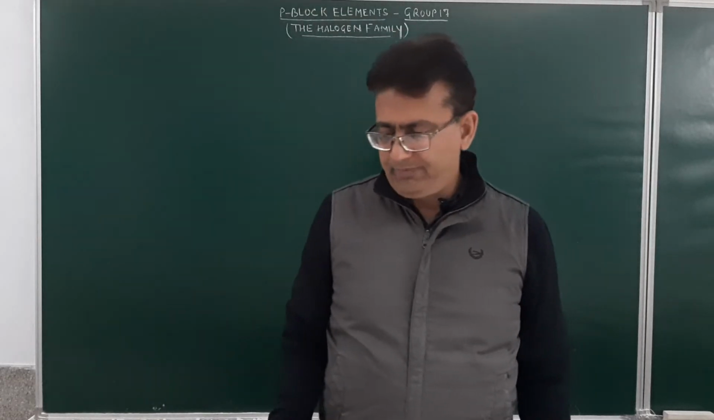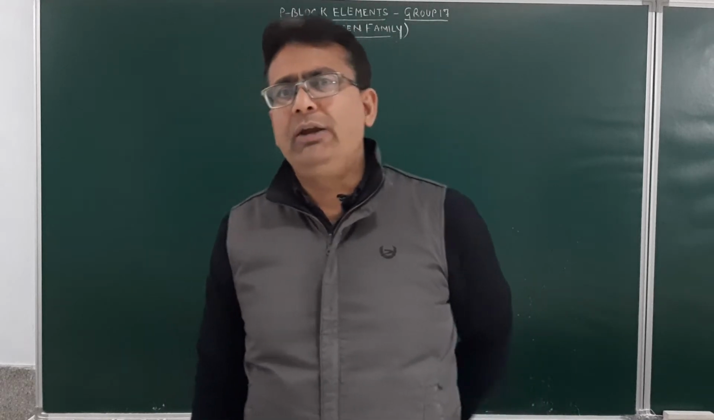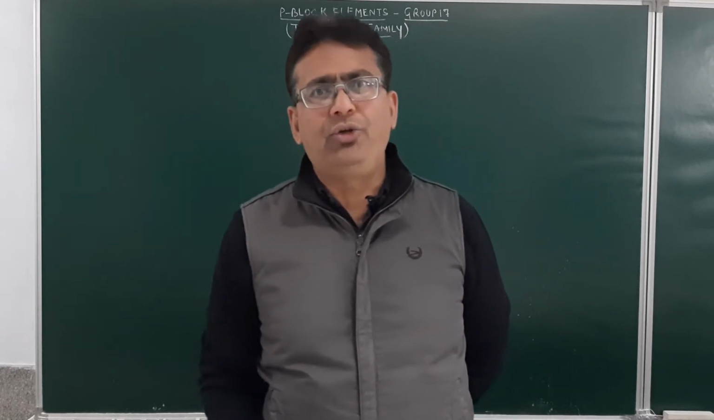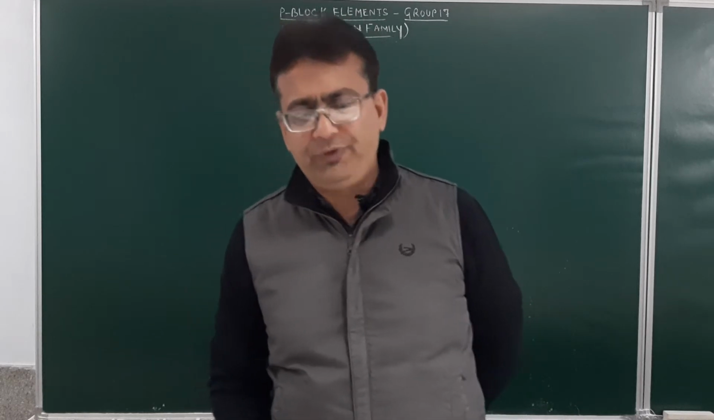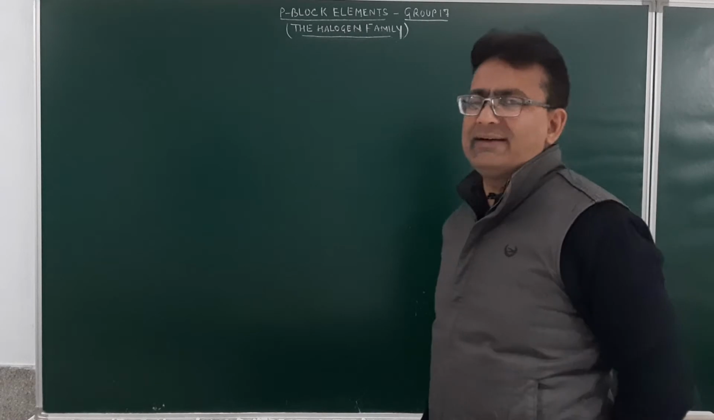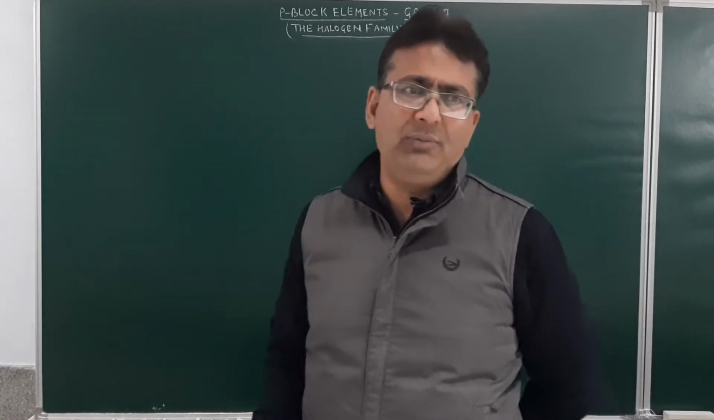Good morning, students. In this discussion of the p block elements, we have done group number 15 and 16. Group number 15 was the discussion of the nitrogen family. Group number 16 was the discussion of the oxygen family. Today we start with the discussion of group number 17, which is the halogen family.